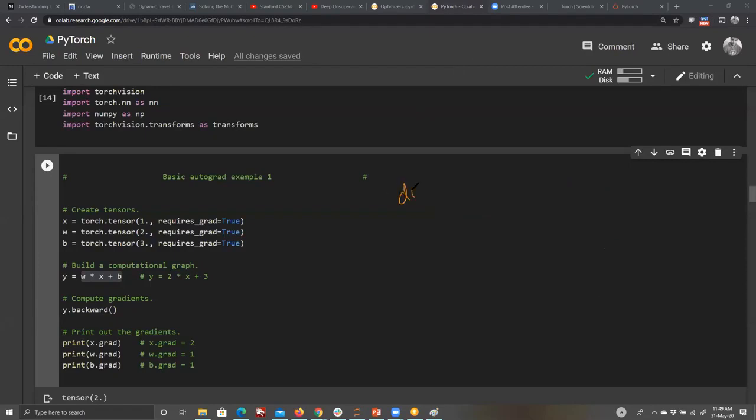Okay, now do dy by dw. Whichever is the variable, you do not put the value for that, and for the rest you put the values. So x would be 1. How would the equation look? w into x is 1, of course, plus b is again 3, and I'm asking you to do dw. So the answer would be 1.